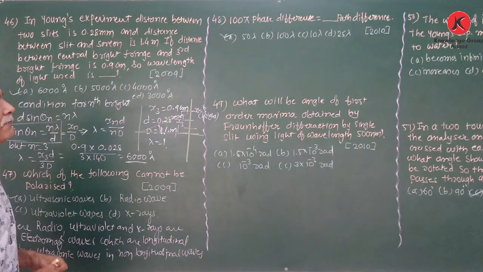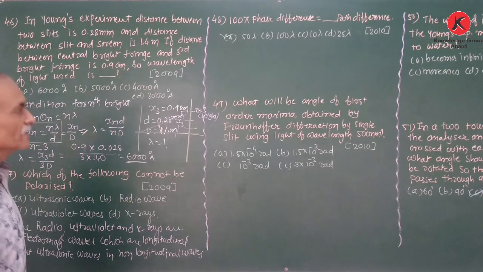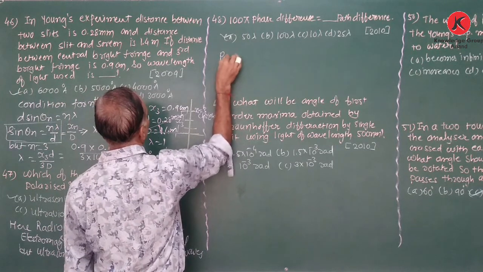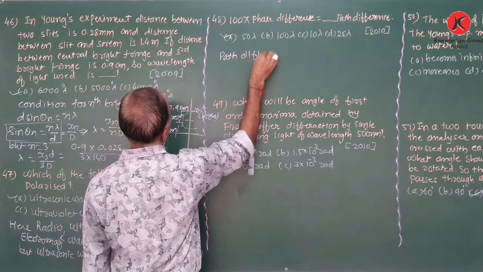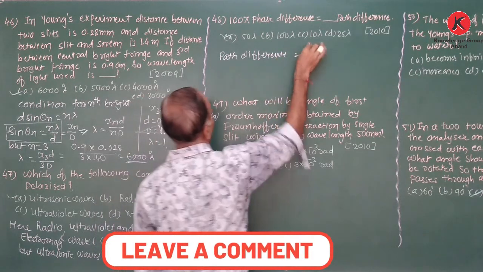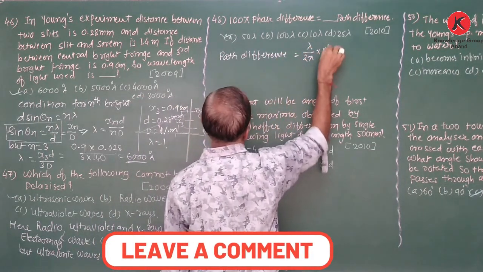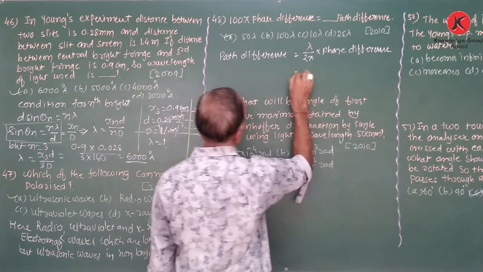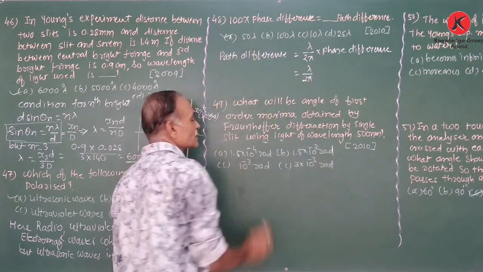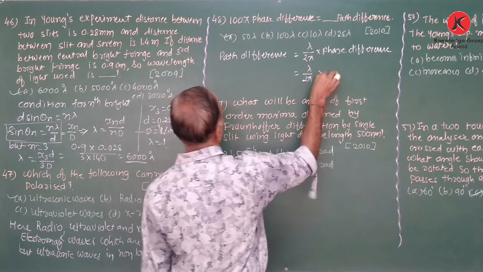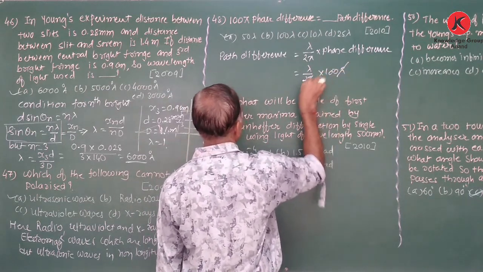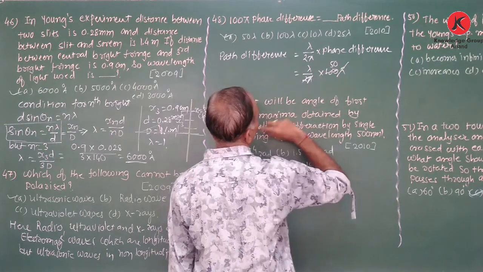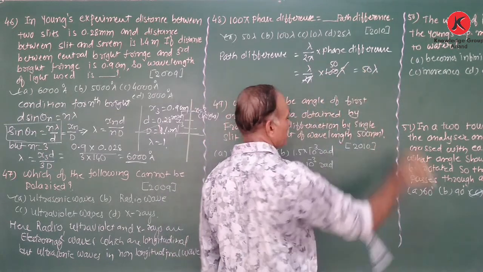Now next, a phase difference of 100 pi is equal to how much path difference? For that purpose, we must know the relation between the path difference and phase difference. Therefore, path difference is equal to lambda upon 2 pi into phase difference. Here the phase difference is given as 100 pi. So lambda upon 2 pi into 100 pi, pi cancels and 50 is left from 100. Therefore 50 lambda is the path difference.